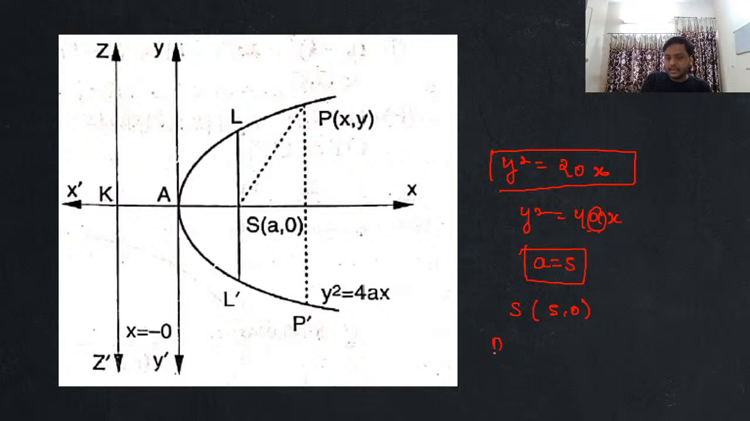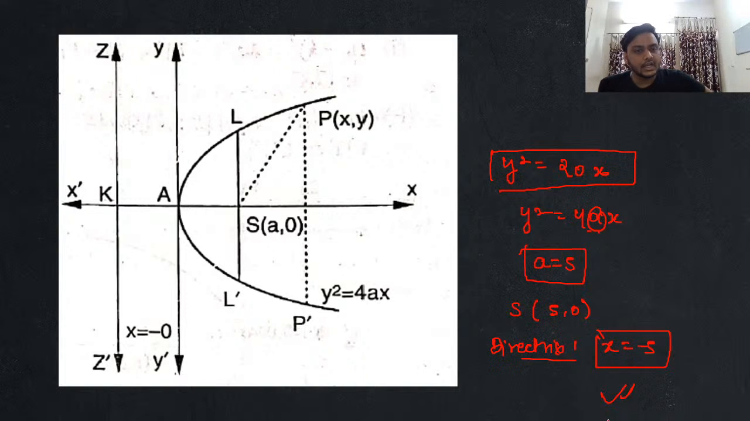And second thing, I can say that the equation of directrix will be x equal to minus a, that is x equal to minus 5. This is the equation of your directrix. Are we all clear with this or not? Okay, so this is how we define our parabola. This is how we talk about all these things that we have related to parabola. And I hope that we all are clear with whatever discussion we had today.